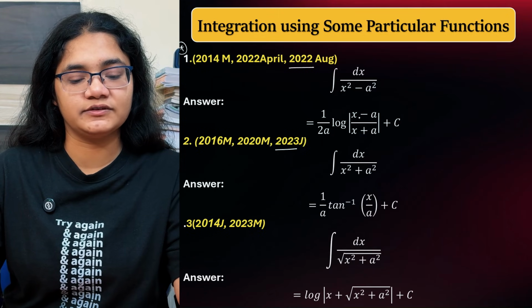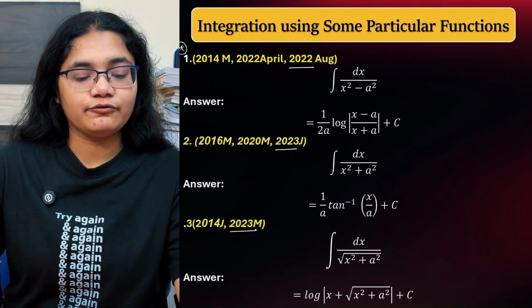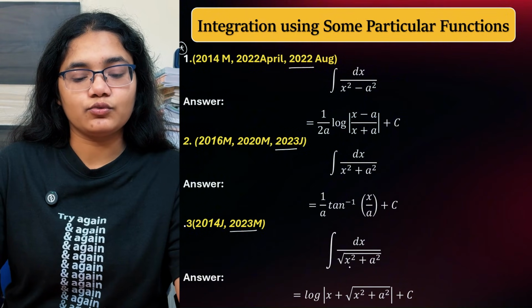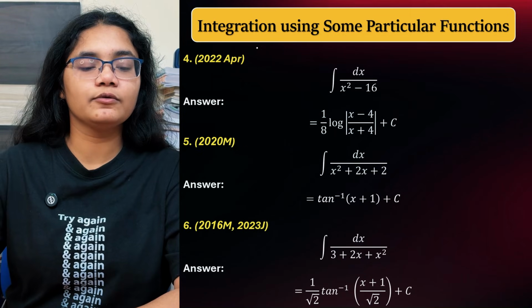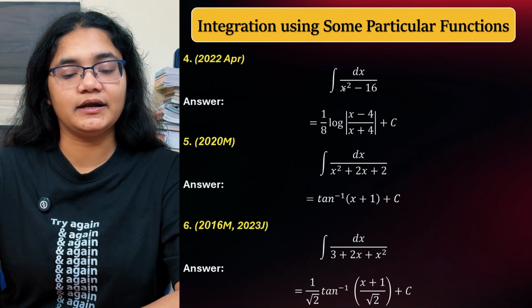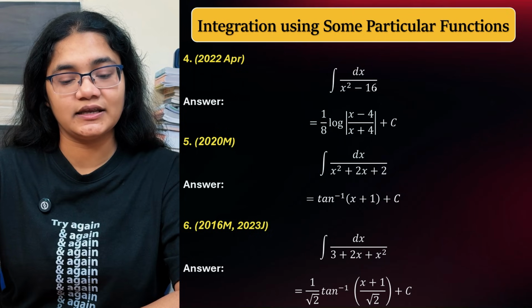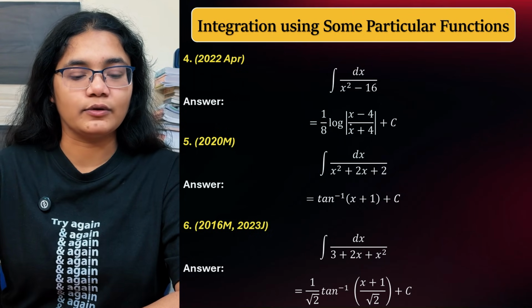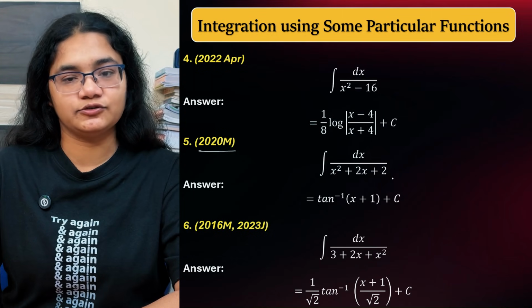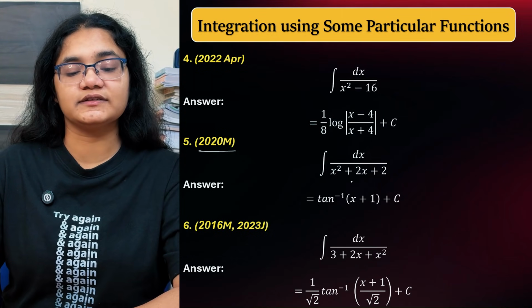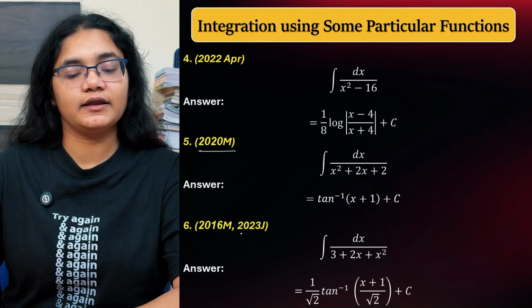You can see just the difference between the two. Next, we have 2023 March paper, dx by root over of x square plus a square. Okay, I have also given you the solution, so please check it out. Then you have 2022 April paper, dx divided by x square minus 16. Here you can take 4 square and then you can solve it. Similarly, 2020 March, dx by x square plus 2x plus 2. This also you can do. You can take it as a root over and then you can solve it.